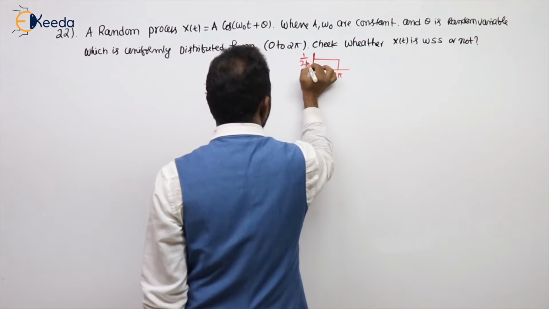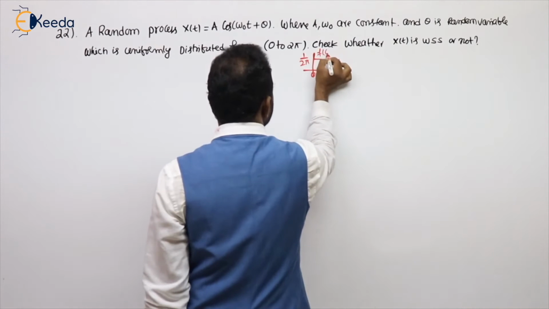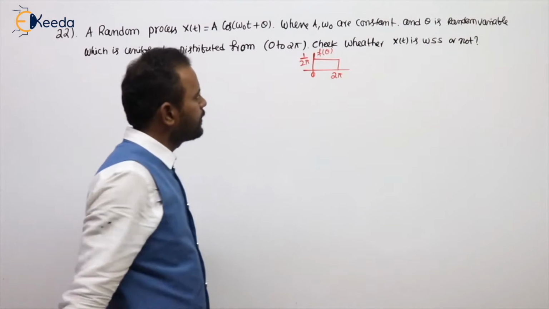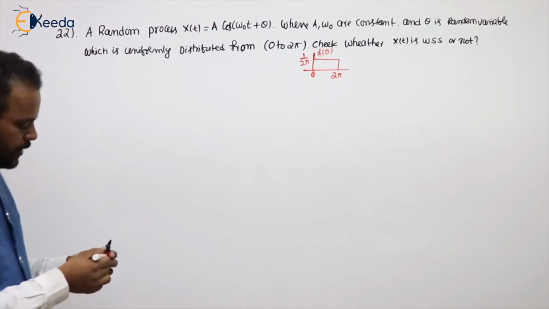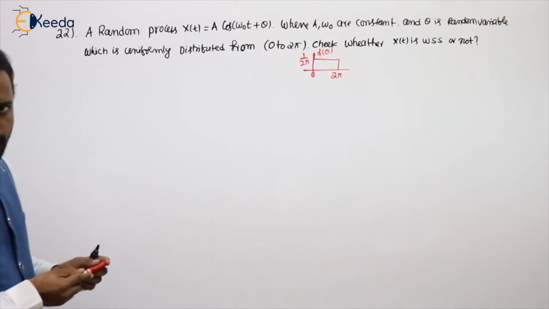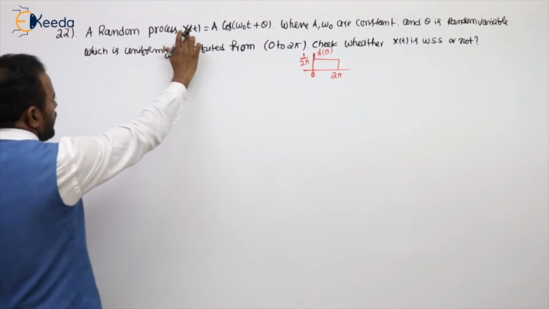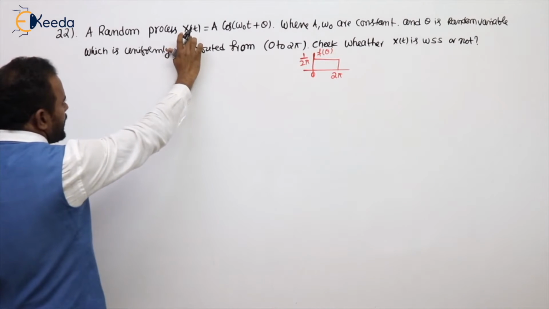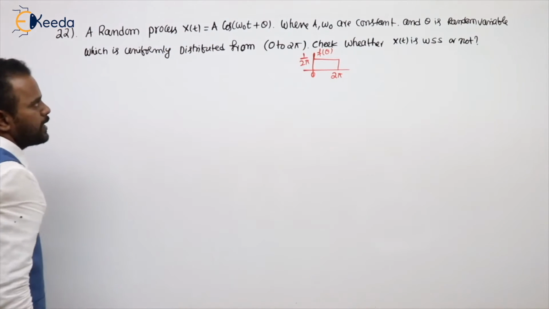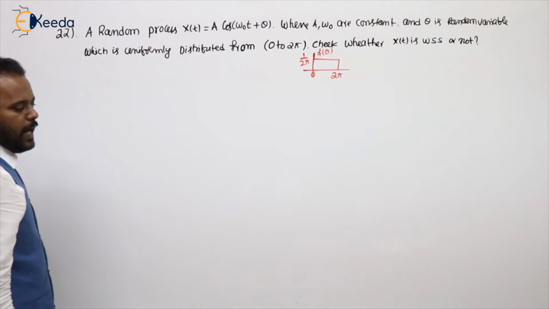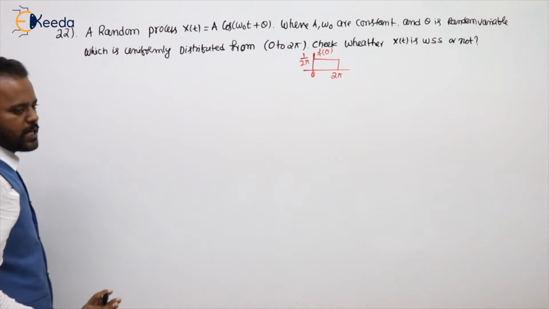Obviously this value is 1 by 2 pi. This is f of theta. Check whether the x of t is WSS or not. That is the problem. Random process, what is given? X of t is a cos omega naught t plus theta, given. And we need to check whether WSS or not.